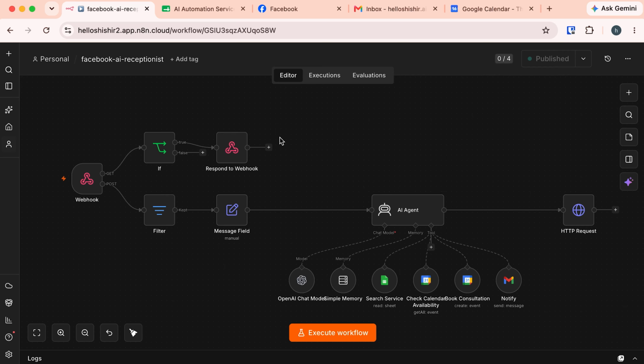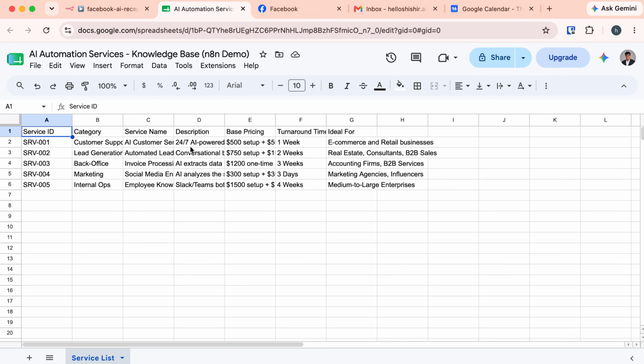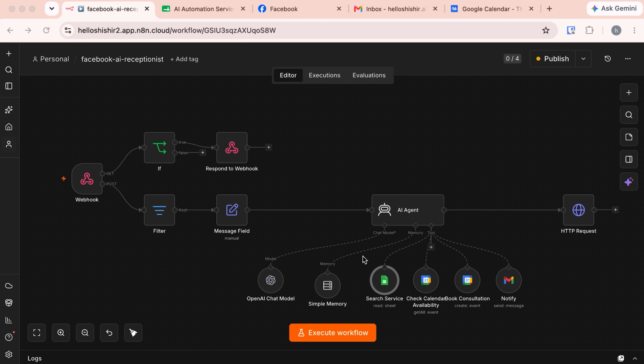The message sent from Facebook is received by this webhook. Then it passes this message to this AI agent. Then this AI agent uses this OpenAI chat model to understand the message and respond to the user. And also, if the user wants to know more about the services provided by the company, it uses this search service node that is basically a Google Sheet. Here, I have provided some of the services that a company might offer and use this Google Sheet as the knowledge base of this AI agent and reply to the client.